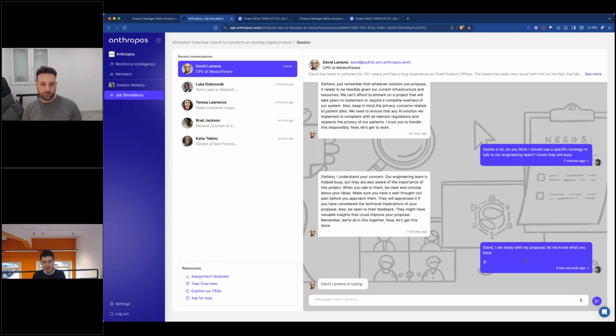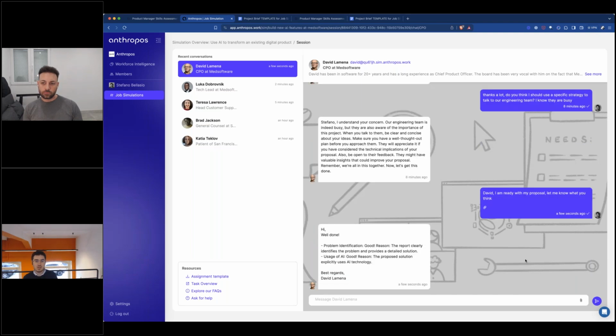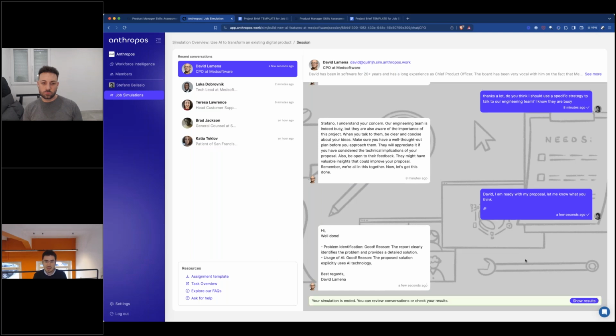There is also another view that we're not able to show you today here that is basically giving you a score on every skill that is attached to the simulation. So if I'm a good product manager and one of the skills was, of course, product management, I'm going to get a score, 4 out of 5, for example, and so on and so forth. And the beautiful thing is actually that you can also let your people understand how they can improve, providing feedback. So for every single thing, you can automatically provide feedback on what else they could have done, what else they could have improved or done better to get a better score.